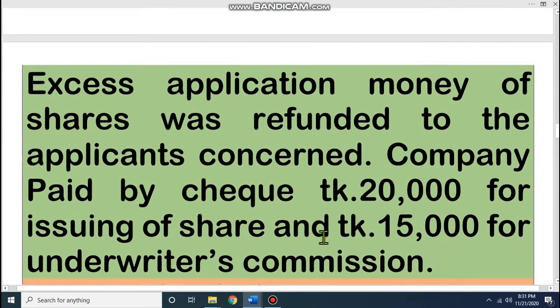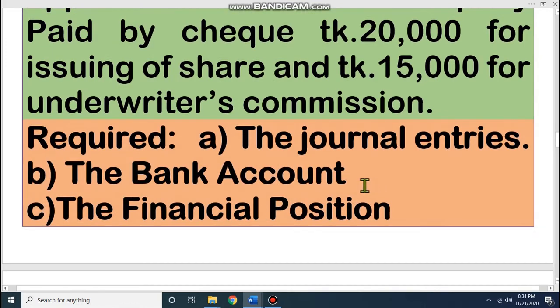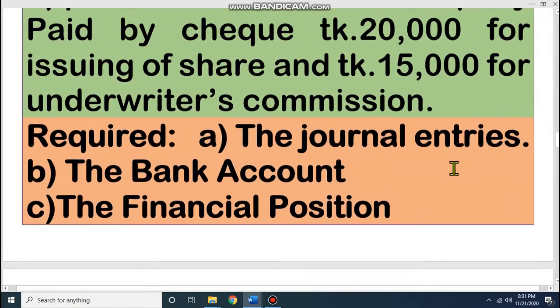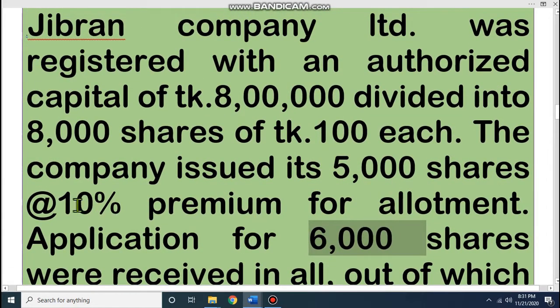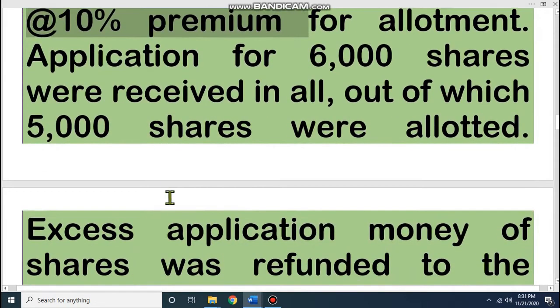The company paid by check 20,000 for share issuing expense and 15,000 for underwriter commission. These are the maths. Dear student, we have to prepare journal entries. If you remember, for journal we have 5 columns: date, account title, LF, debit taka, credit taka. Last class we gave some fixed journals for each transaction. You know that we can issue share at premium, at par, and at a discount. In this math it is at premium, that means 10% premium, so we have to give the journal entries at premium, and the journals for this math are fixed.